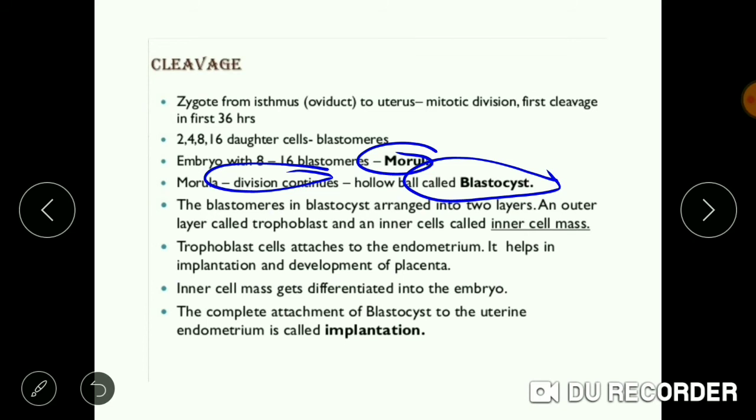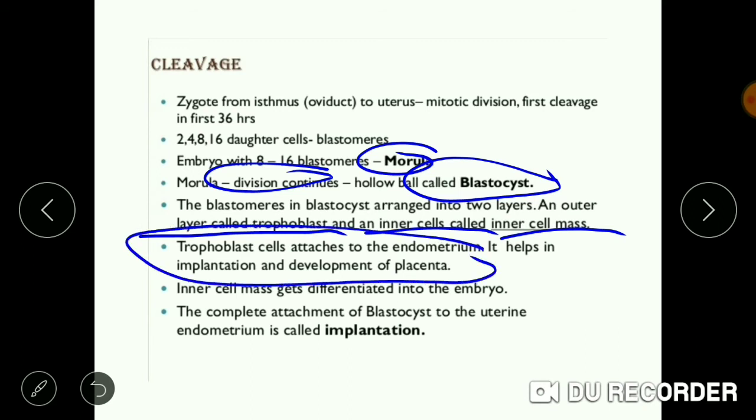The blastomeres in the blastocyst are arranged in two layers. The outer layer is called trophoblast and the inner layer of cells is known as the inner cell mass. Trophoblast cells attach to the endometrium and help in implantation and development of the placenta, while the inner cell mass gets differentiated into the embryo.